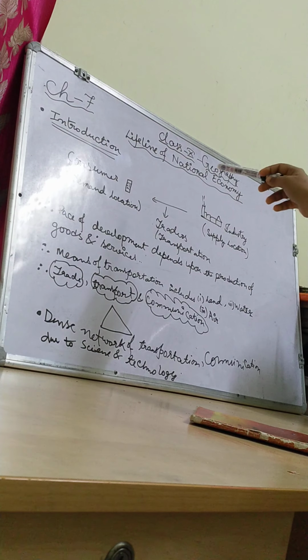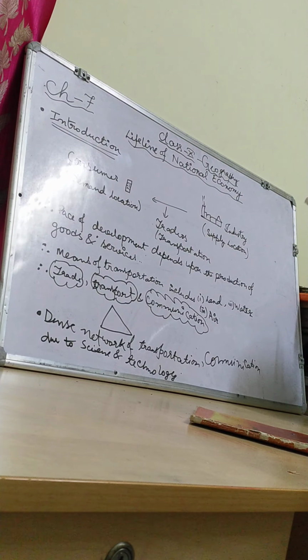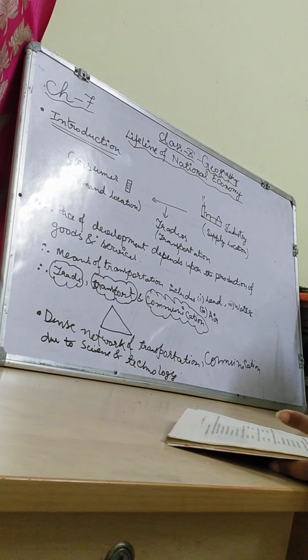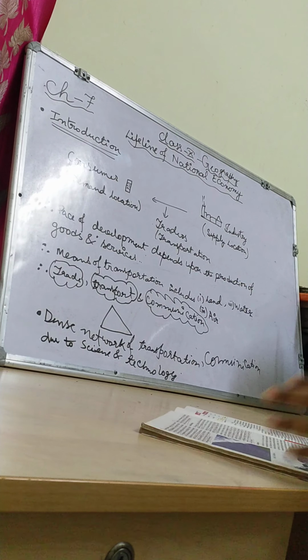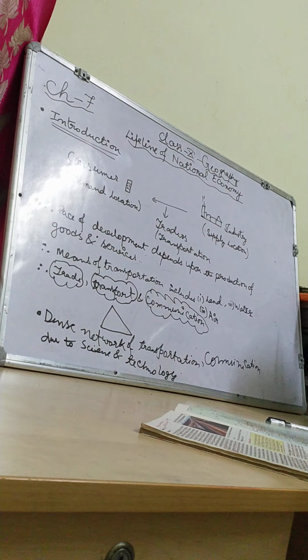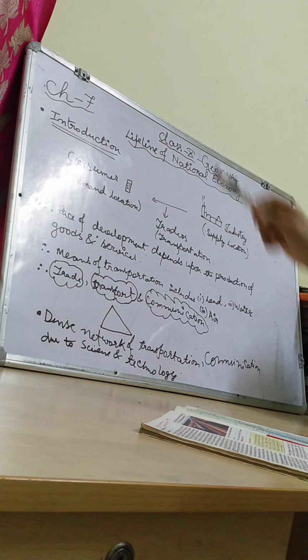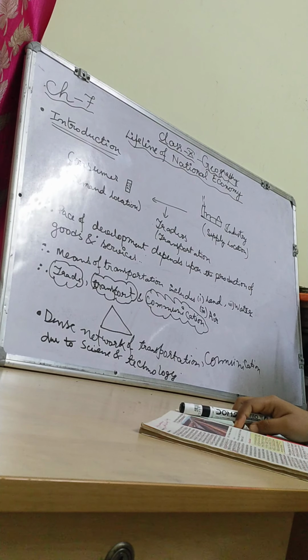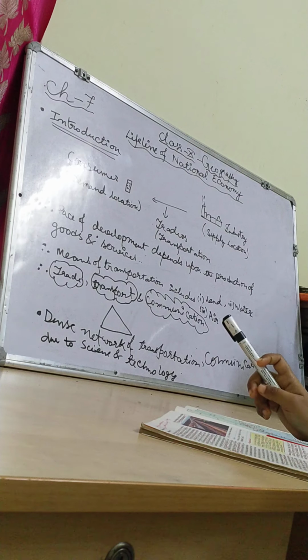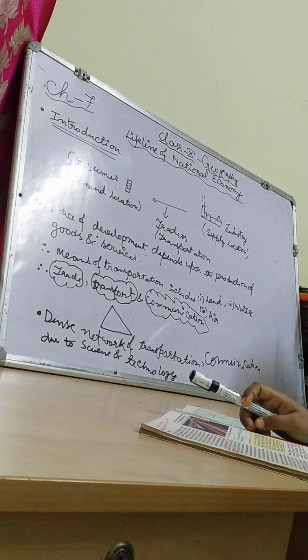From the heading on my board you can see that the last chapter of class 10, chapter 7, Lifelines of National Economy, I am going to teach you. In this chapter we will learn what the national economy is and how it is called the lifeline of the national economy. I have drawn one introduction over there showing how the lifeline is explained by this type of transport